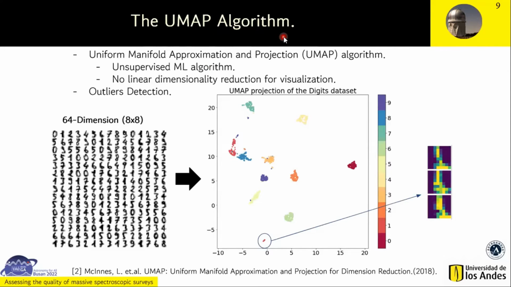To solve this problem, we propose a solution based on unsupervised machine learning. We use the UMAP algorithm, or the Uniform Manifold Approximation and Projection algorithm. This is a nonlinear dimensionality reduction and is also used for visualization tasks. Also, this algorithm has applications for outlier detection. Unlike other dimensionality reduction algorithms, like the popular PCA, UMAP builds a neighbor graph in the original space of the data and tries to find a similar graph in the lower dimension space.